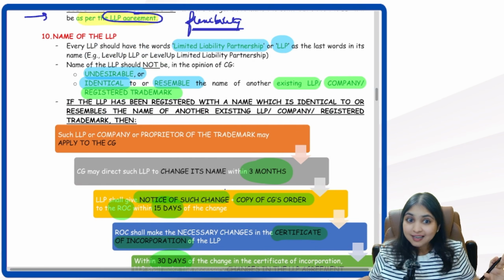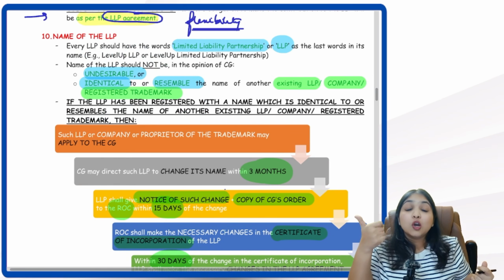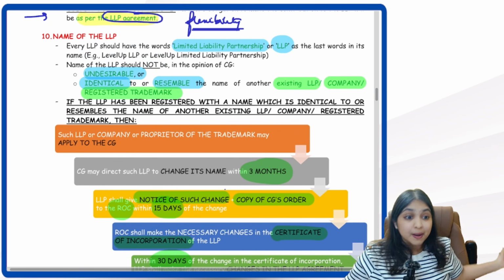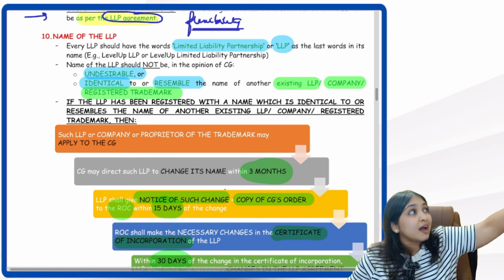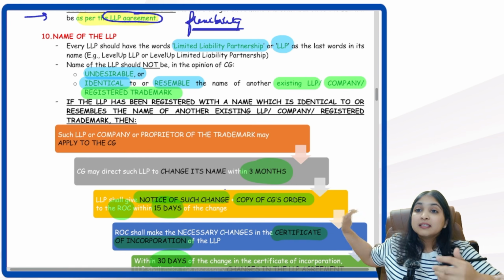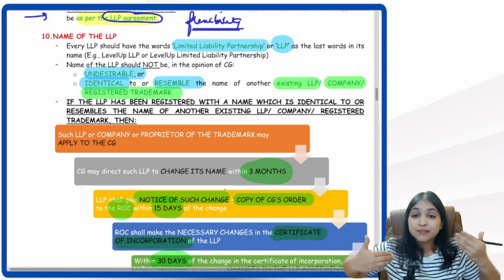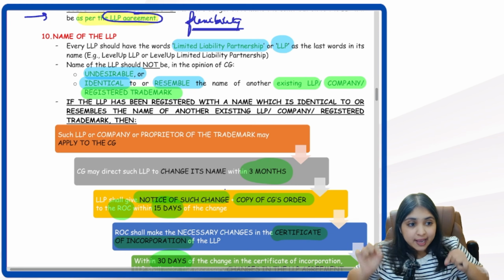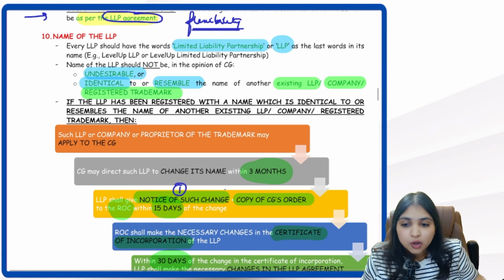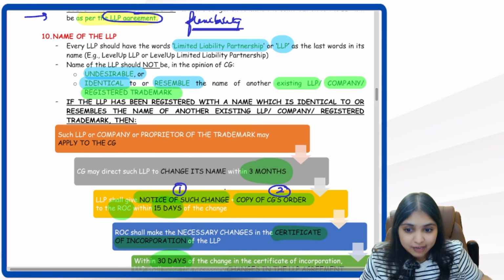Name should not be undesirable. It should not be identical. It should not resemble the name of another LLP or company or registered trademark. If it resembles, the owner of the trademark will apply to the central government. Central government will ask the LLP to change the name within 3 months. After changing, the LLP has to inform the ROC within 15 days. Send 2 things to the ROC: notice of the change and a copy of the central government's order.